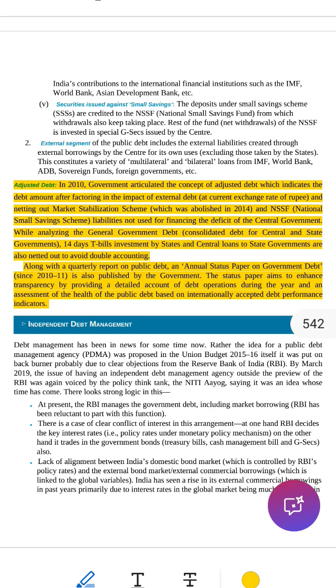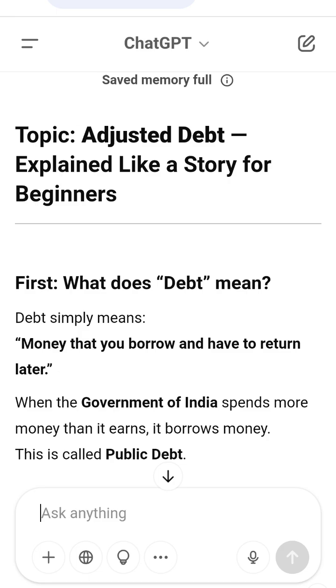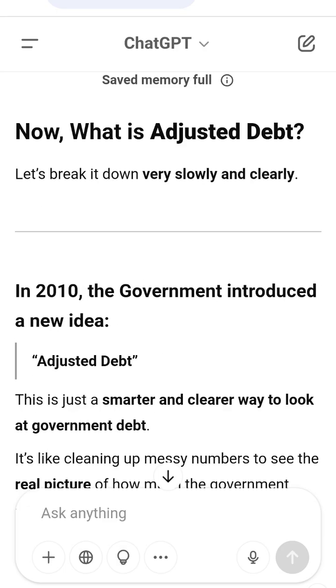2, loans from centre to states. If the central government gives a loan to a state, it shows as debt for the state and asset for the centre, so we remove this loan from the total. What's the goal of all this? To know the real exact amount of debt India truly has, without duplication, confusion or error.